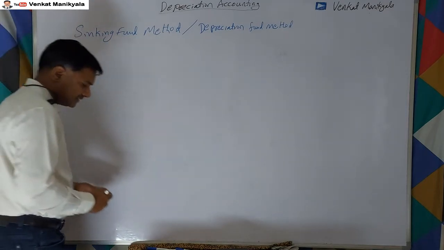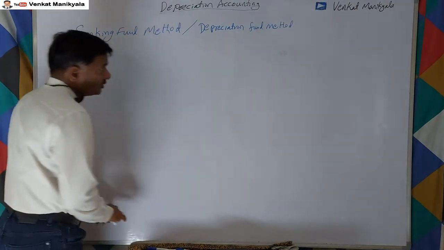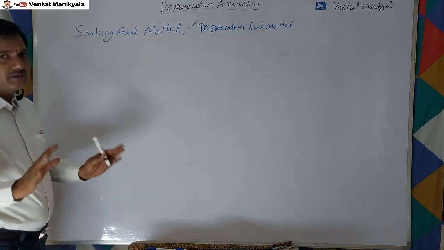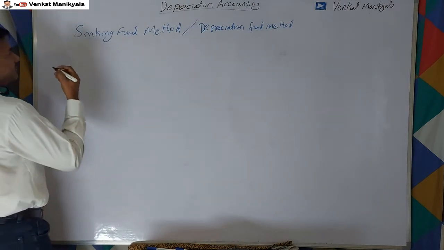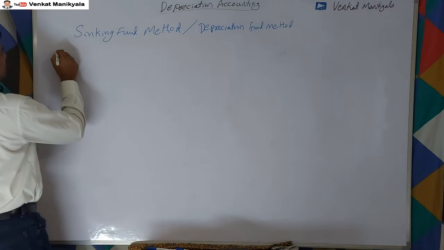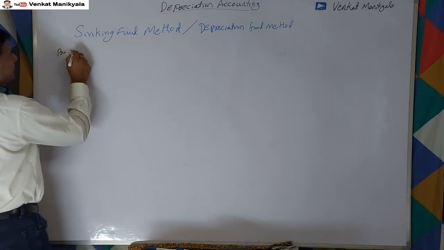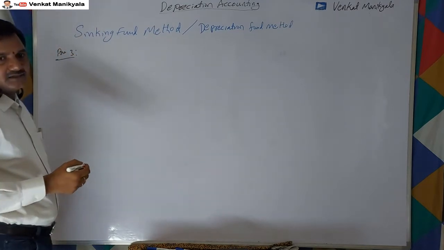In the sinking fund method, we'll discuss the formulas with a problem. Please note down problem number 3, because we already did two in the earlier videos.